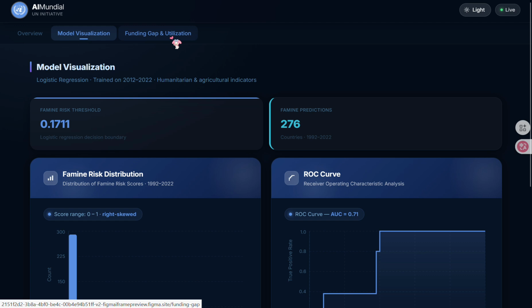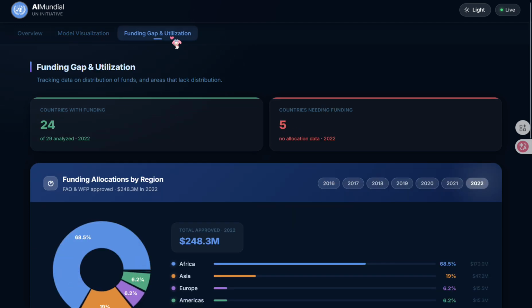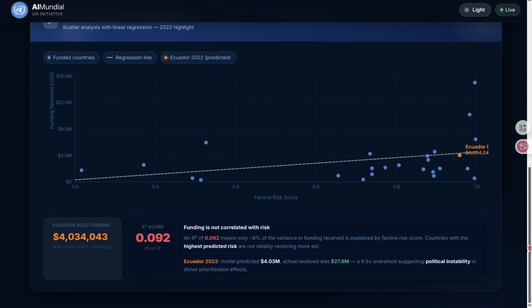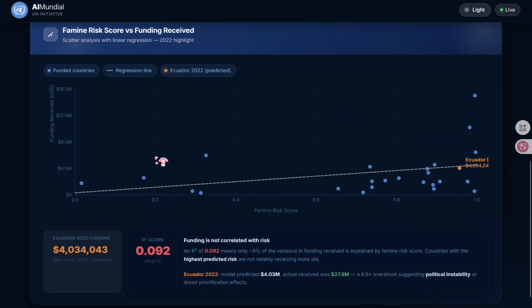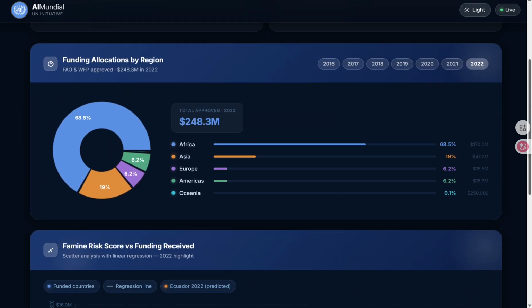And then from there, to go further, we implemented an AI model that predicts the likelihood of a famine in a country based on the previous 4 years of indicators. And from there, we estimate how much may be required based off of comparable historical data. And for example, we have our famine risk score versus the funding received, and then our linear regression model that predicts how much funding they would need to receive.